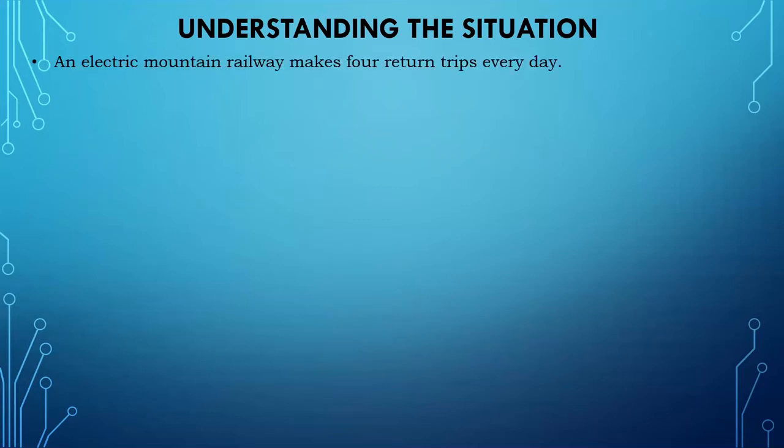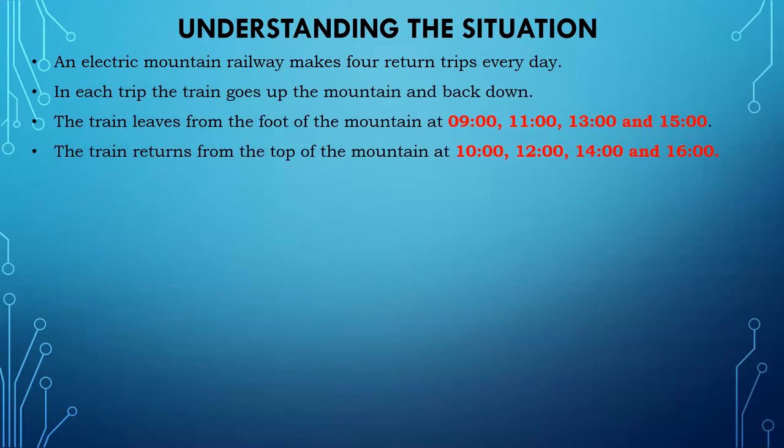An electronic mountain railway makes 4 return trips every day. For a vacation, when we go out there, we can go trekking, and you can imagine one mountain train, and passengers are able to travel in the mountain, visit the mountain and return back. That is the situation. So the electronic mountain railway makes 4 return trips every day. This material is only for a per day calculation, and then the next point is given.